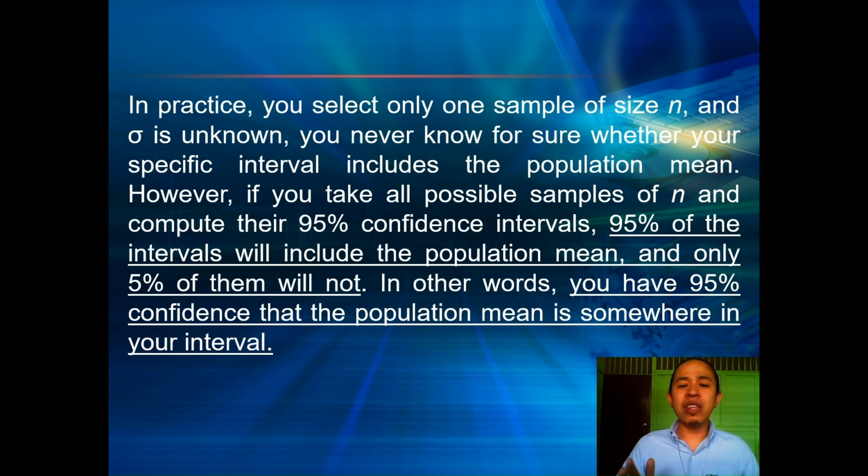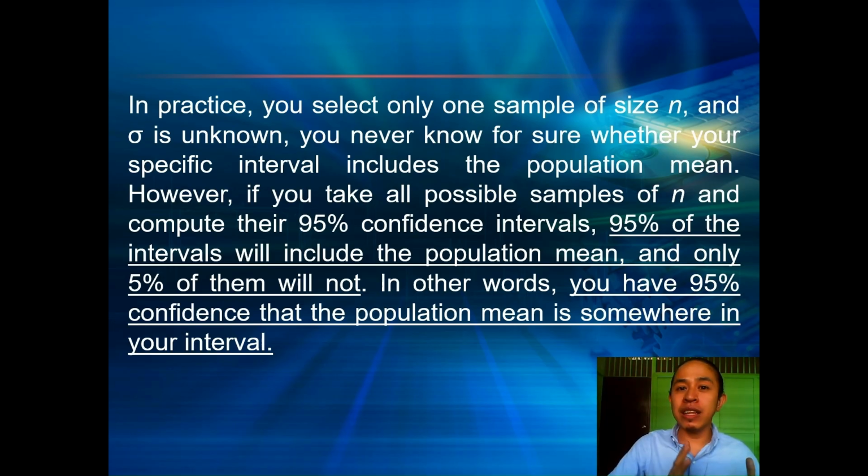If you take all possible samples of size n and compute their 95% confidence intervals, then 95% of the intervals will include the population mean and 5% of them will not. That happened in our example number one.